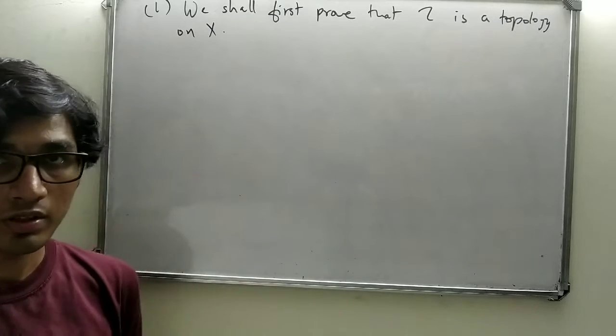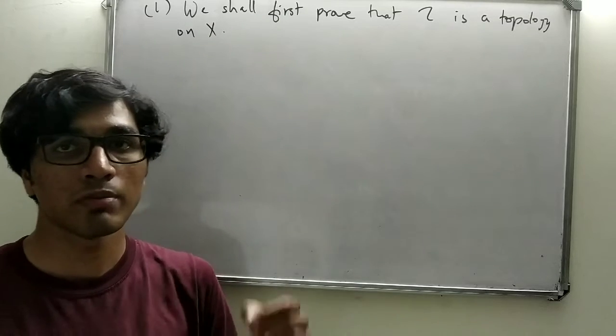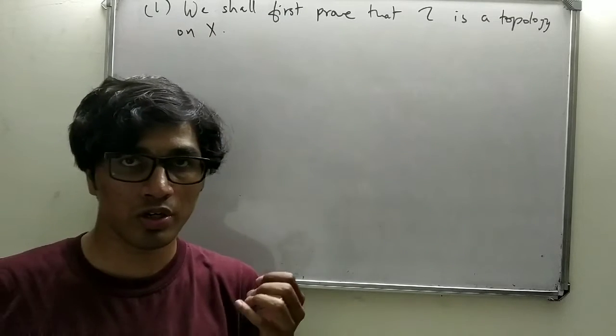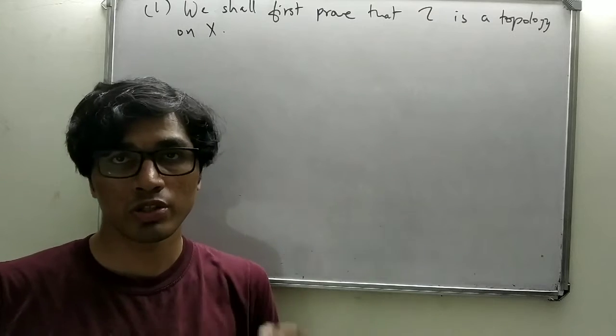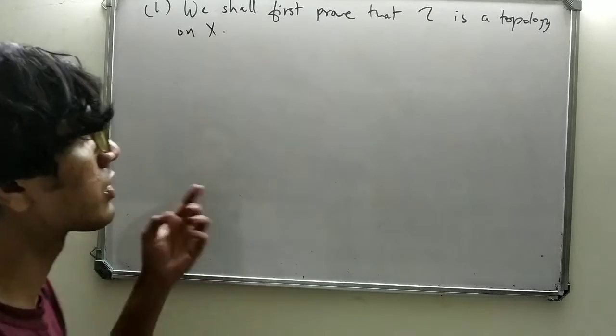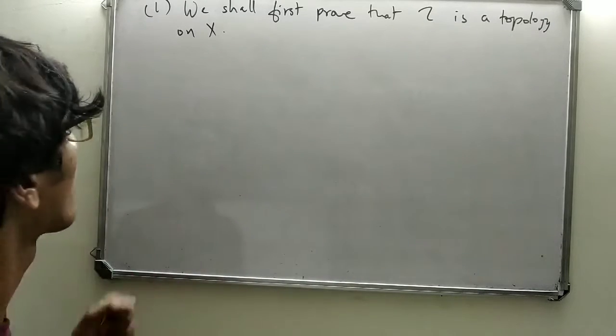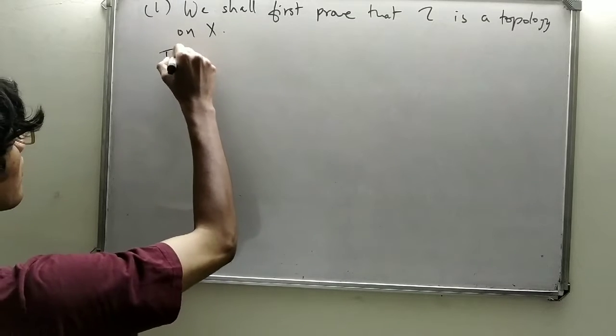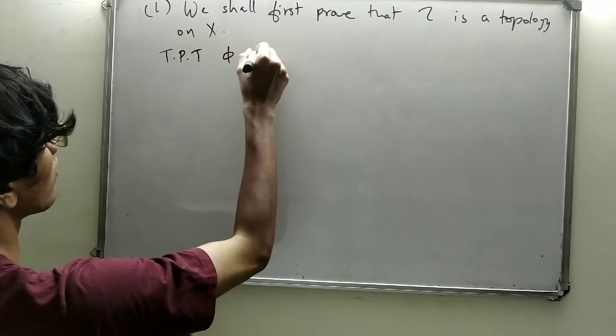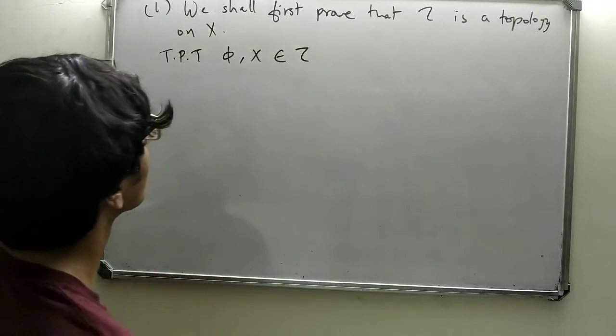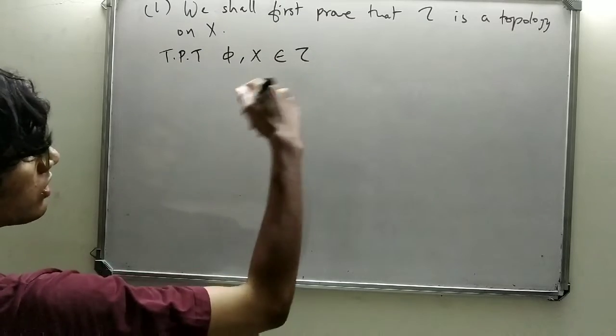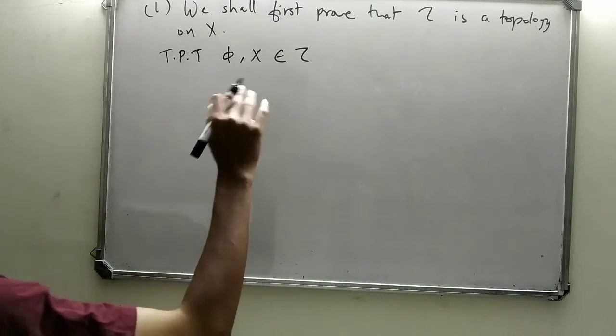We need to show that the empty set phi and X are members of τ, that τ is closed under arbitrary union, and that τ is closed under finite intersection. So first we shall show that phi and X are elements of τ. How do we do it? Remember that τ equals the intersection over i in I of τi.